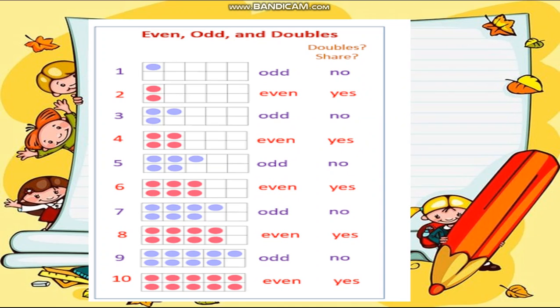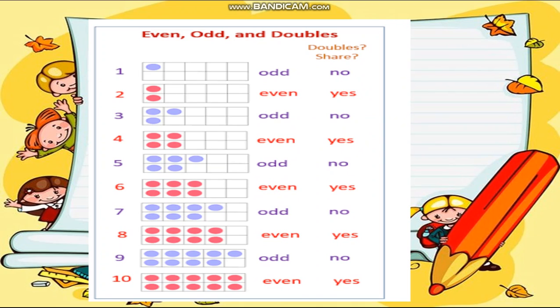For example, 1, we can find only a single 1. Is there any pair of this? 1 is alone, so that is odd. Doubles? No. 2, we can find 2. They form one pair. So it is forming a pair, it is even. 3, again in 3, one circle is alone. 2 form the pair and 1 is alone, so it is odd.